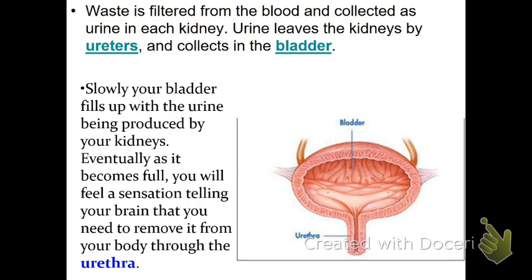Your urine leaves the kidneys, goes down your ureters, and is collected in the bladder. This is what your bladder looks like. Remember, it's like a balloon. It can expand and get smaller based on how much is in there. And then finally it goes out the urethra to the world.